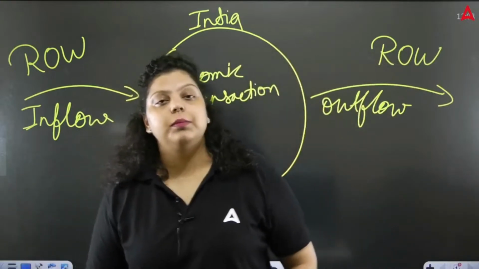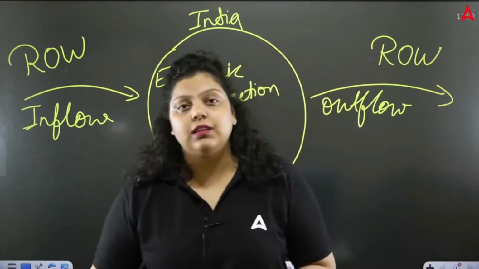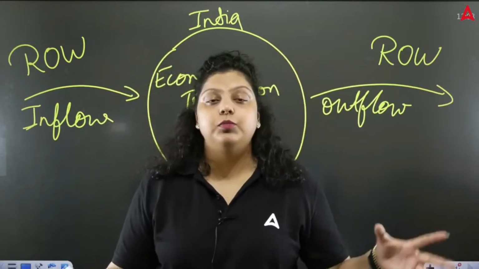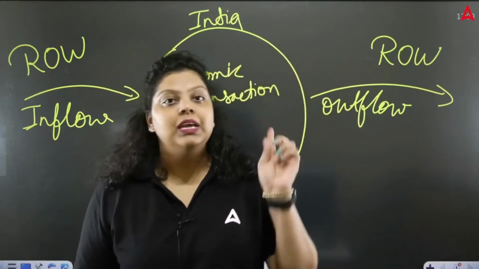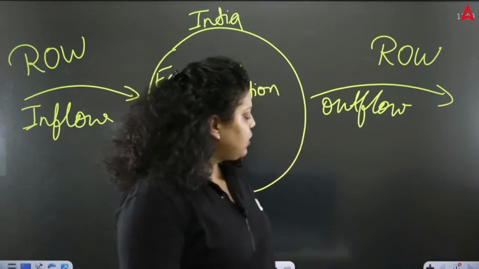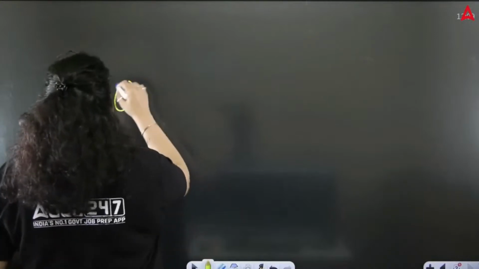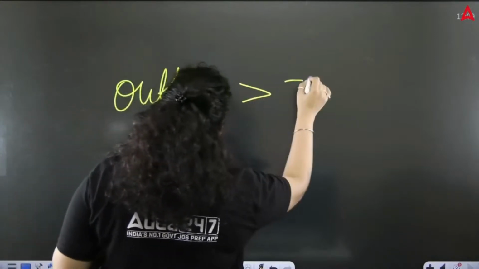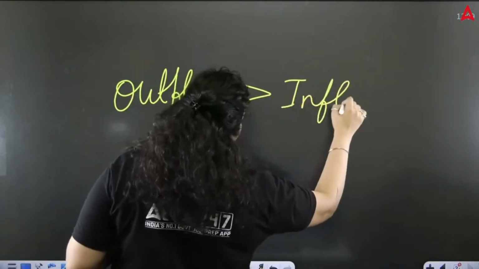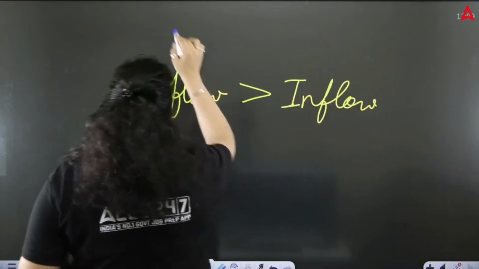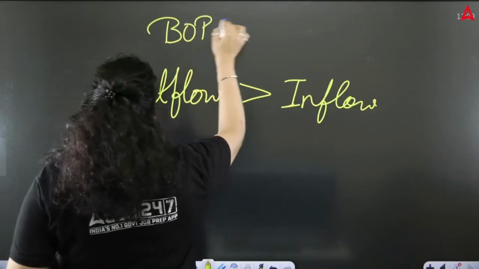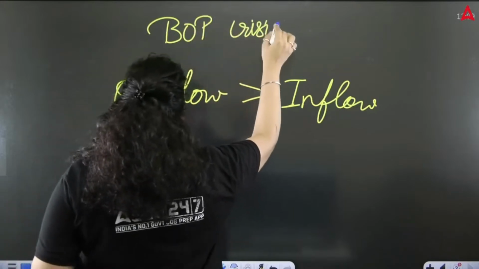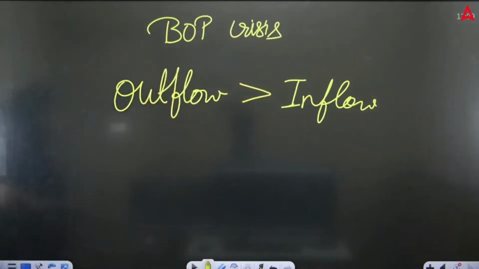So what is balance of payment? Balance of payment is a systematic statement of all the economic transactions between India and the rest of the world in a financial year. Now, what is a balance of payment crisis? Whenever the outflow of the balance of payment is more than the inflow, it creates the BOP crisis. It creates the balance of payment crisis. Clear?